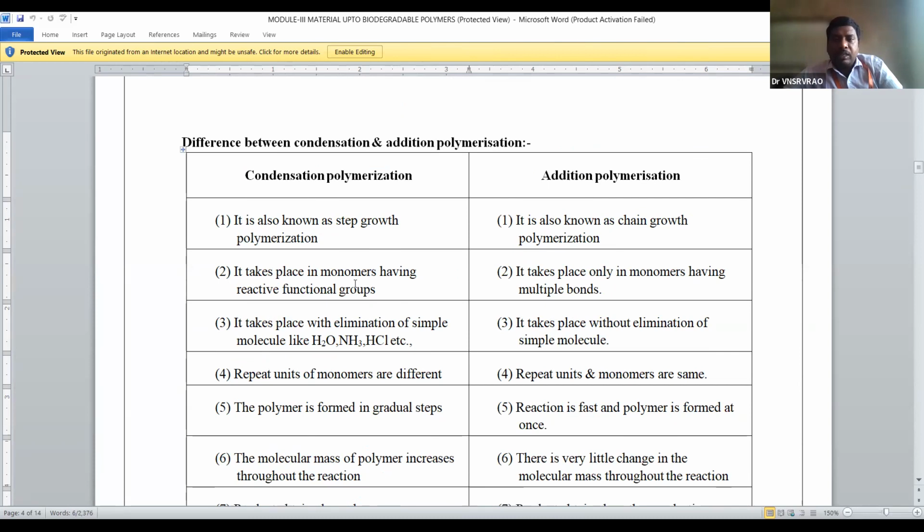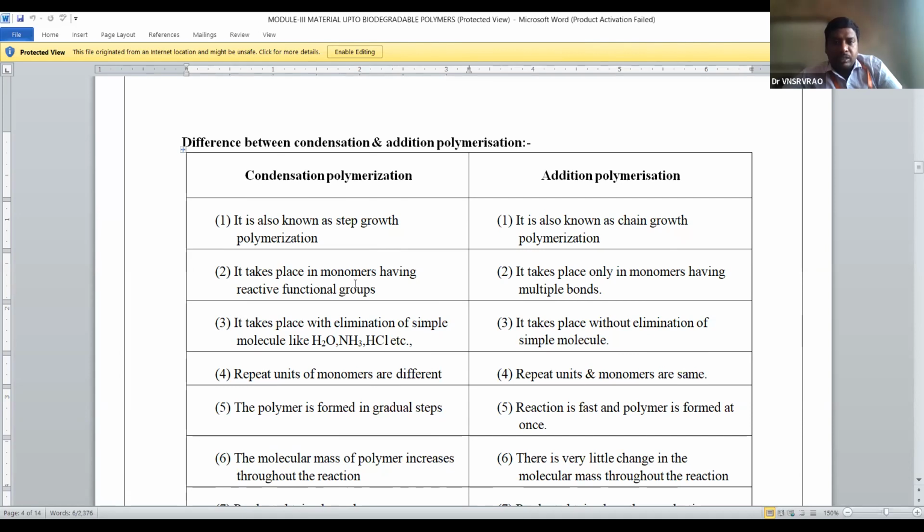Now tell me, what is the alternative name for addition polymerization? Chain growth polymerization. What is the alternative name for condensation polymerization? Step growth polymerization. Okay.